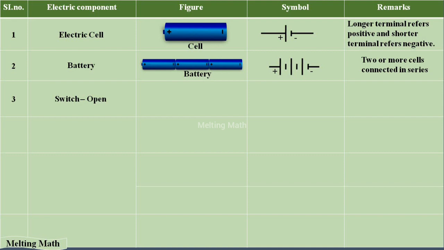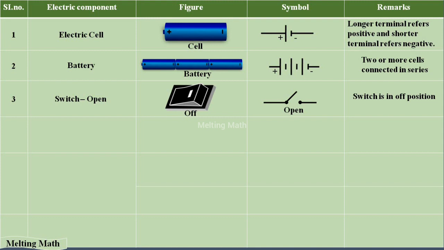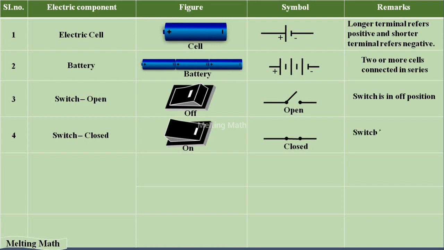Next one is a switch open. This is the figure and the symbol representation is this one. Switch open means the switch is turned off here. That is the remark. Next, the fourth one, switch closed. This is the figure of a closed switch, and this is the symbol representation of a closed switch. The switch is in the on position, that is the remark.